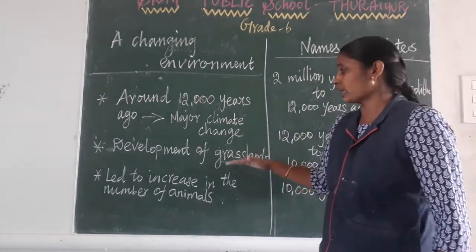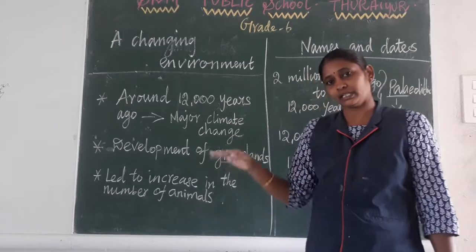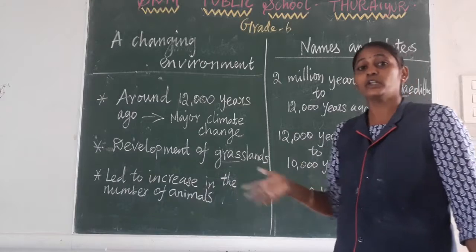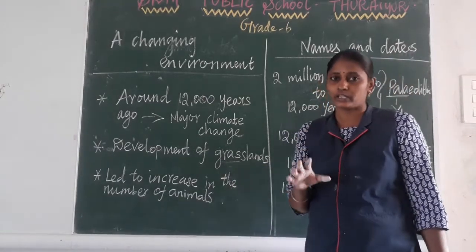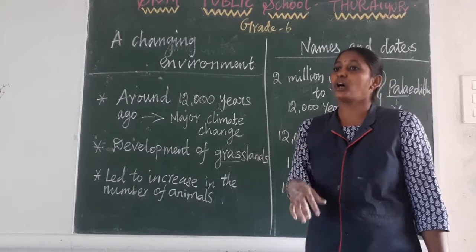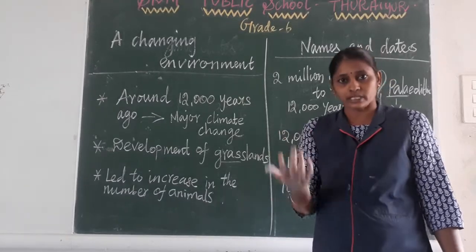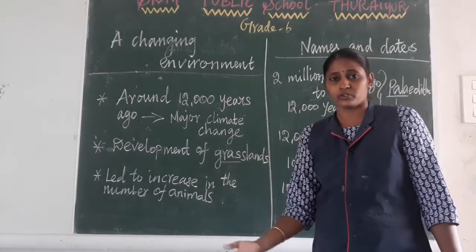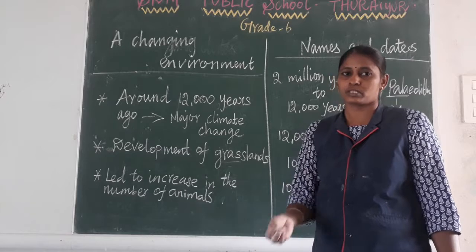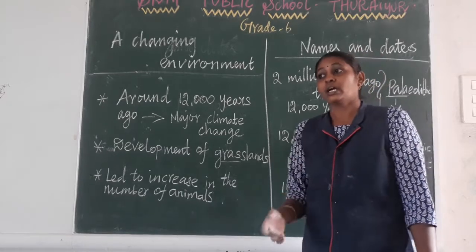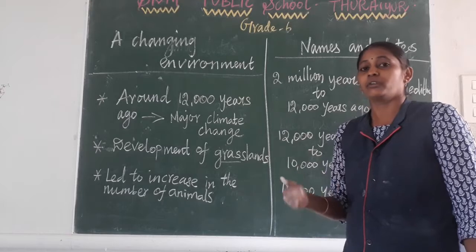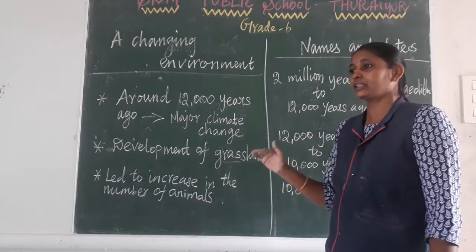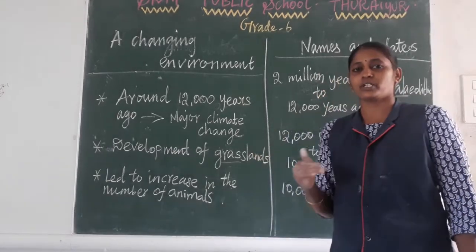So when these grasslands developed, the human beings in that time, around 12,000 years ago, started to settle in one place. Already I said. So they started to observe these animals. They came to know how these animals lived, what their breeding season was, how they take food. Like that they observed, and slowly started to find out how they could domesticate these animals. After that only, they slowly started to rear animals like sheep, goat, cow and all.